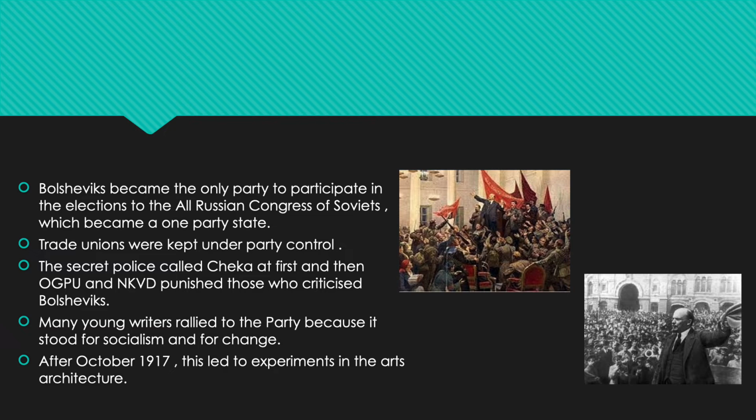The secret police, called Cheka at first and then OGPU and NKVD, punished those who criticized the Bolsheviks. Many young writers rallied to the party because it stood for socialism and for change. After October 1917, this led to experiments in the arts and architecture.